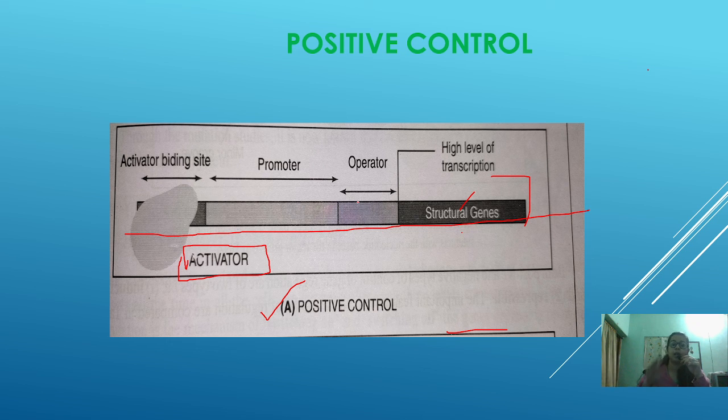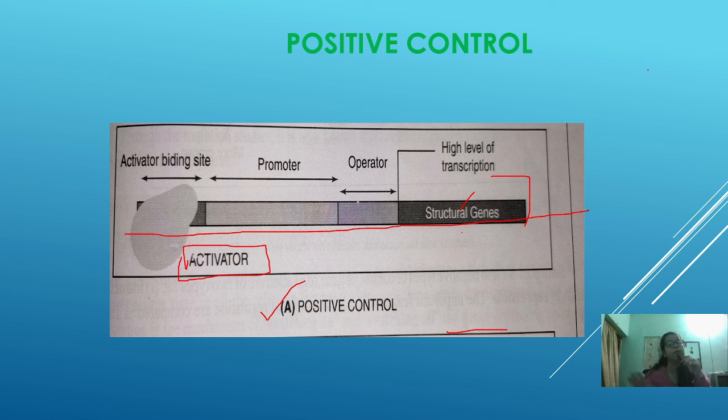What happens? This activator will come and bind to the activator binding site of the operon, and it will increase the level of transcription. So you might be clear that in positive control, transcription goes on at a very low level. That is, the transcription is not stopped.